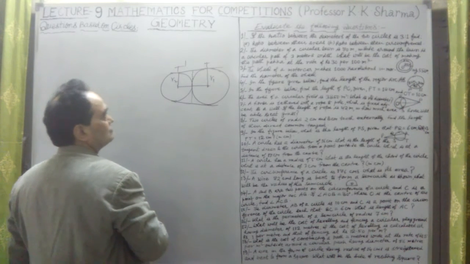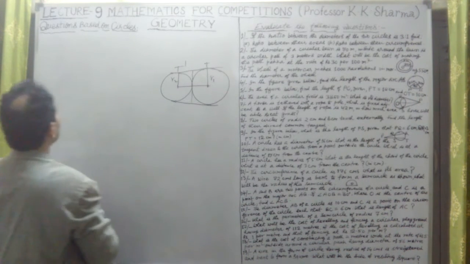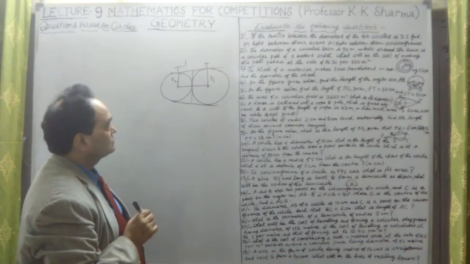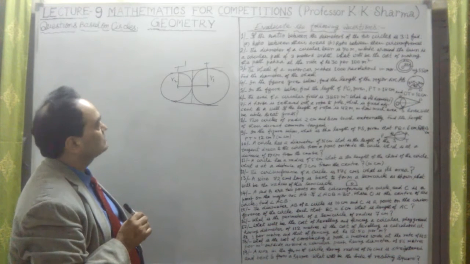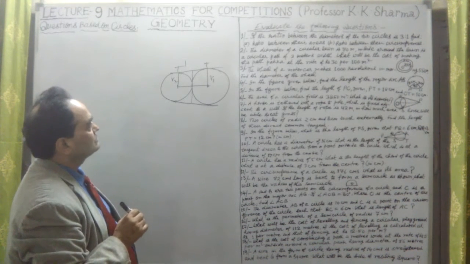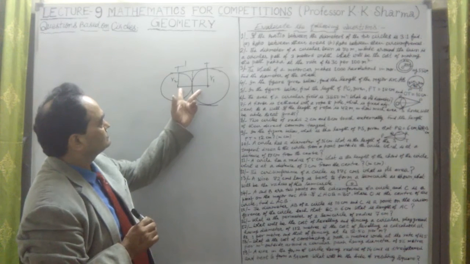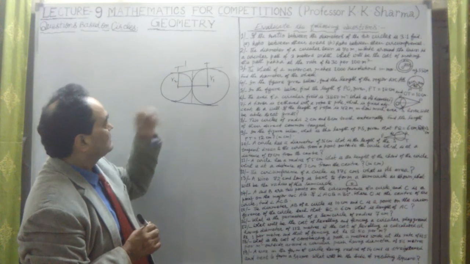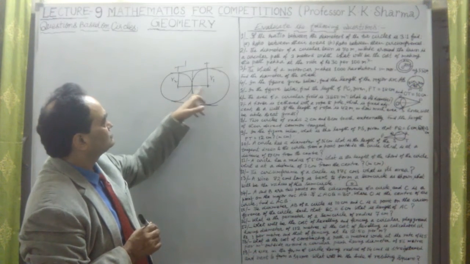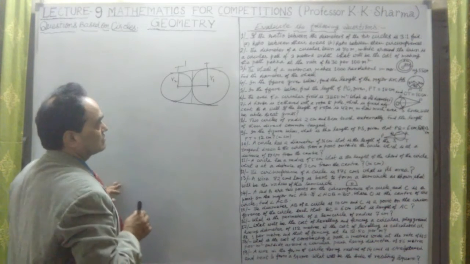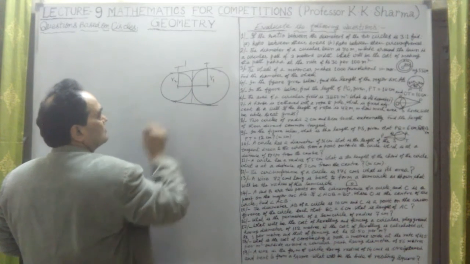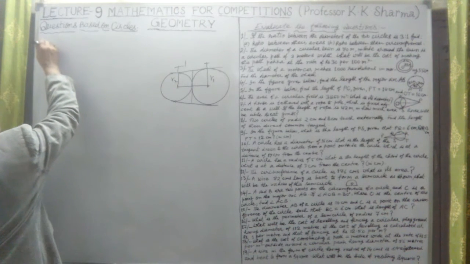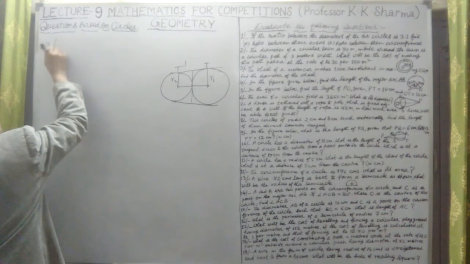This distance will be equal to how much? The formula is, we just calculate. The distance is given by tt dash, equal to the total distance between these two, and then the radii. The distance between these two is the sum of the radii. So r1 plus r2 whole square. And the question number, let me take 8th here.